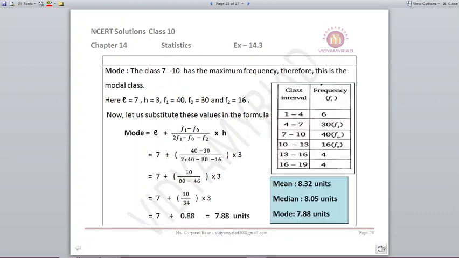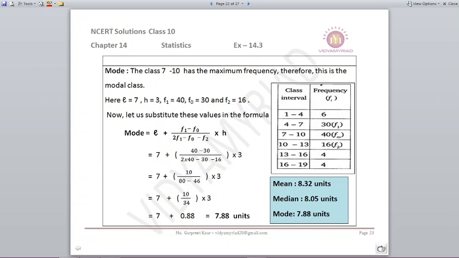Now let us find out mode. To find out mode, we can see the highest frequency is 40. 40 means it belongs to 7 to 10 modal class. So that means my F1 will be 40, my F0 one previous is 30, my F2 will be 16. I know the formula for this, L plus F1 minus F0 upon 2F1 minus F0 minus F2 into H.